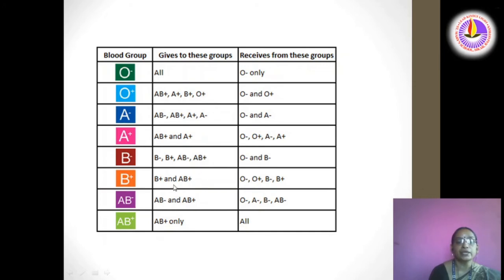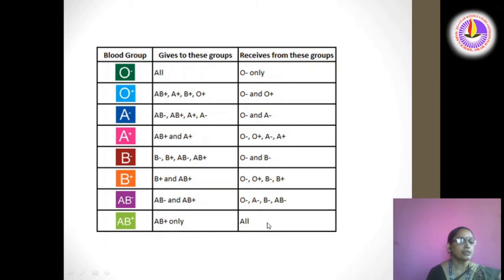B positive can give blood to B positive and AB positive. They can receive blood from O negative, O positive, B negative and B positive. AB negative can give blood to AB negative and AB positive. They can receive blood from O negative, A negative, B negative and AB negative. AB positive can give blood to AB positive only. They can receive blood from all groups.